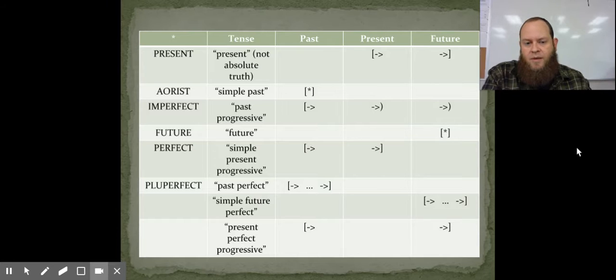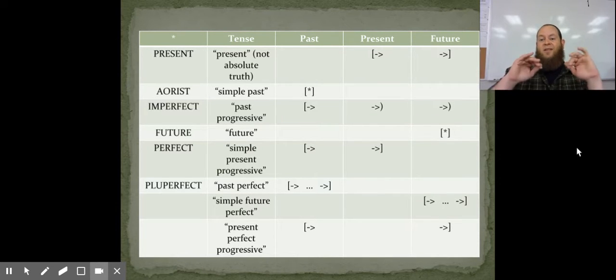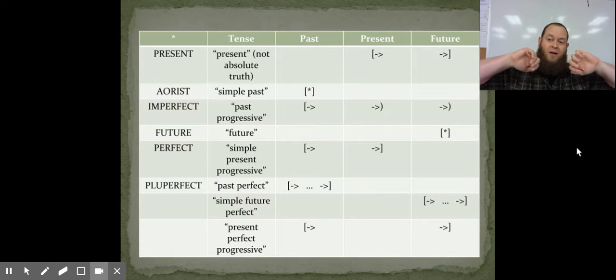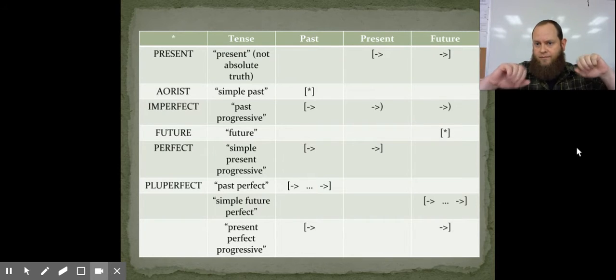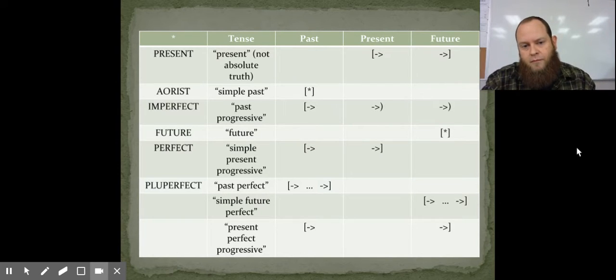Compare that to the pluperfect, or the past perfect. What we've done is effectively open up that event so that we can talk about things that might have occurred during that time. You see that the imperfect, the past progressive, is something that starts in the past and might just continue on.